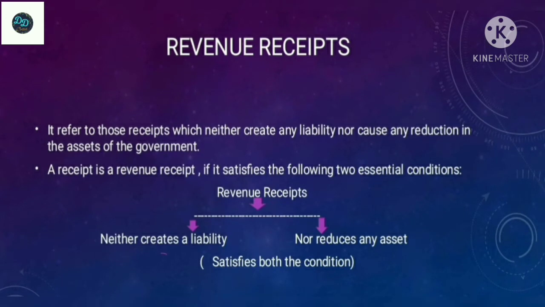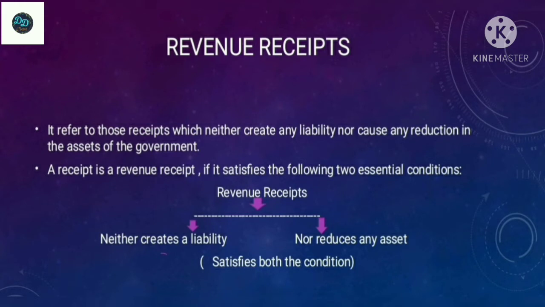Revenue receipts refer to those receipts which neither create any liability nor cause any reduction in the assets of the government. They are regular and recurring in nature and the government receives them in its normal course of activity. A receipt is a revenue receipt if it satisfies two essential conditions: it neither creates a liability nor reduces any asset. It must satisfy both conditions, then only it is a revenue receipt.